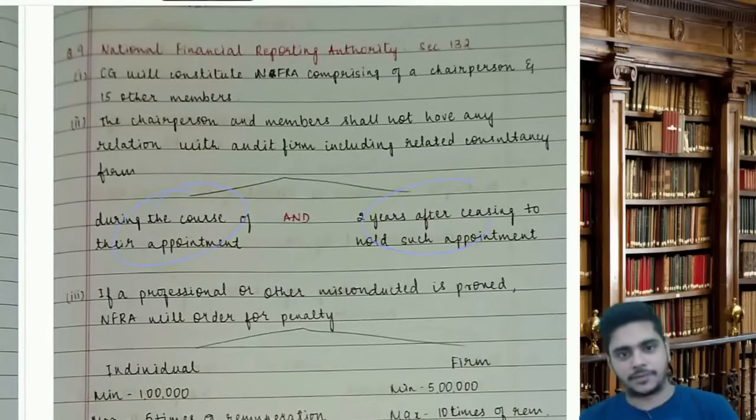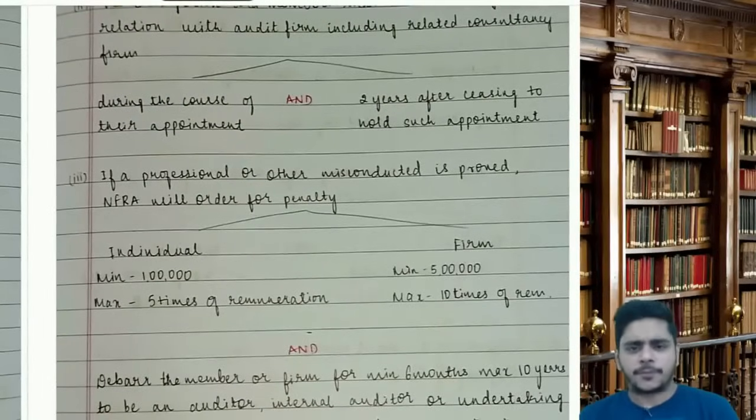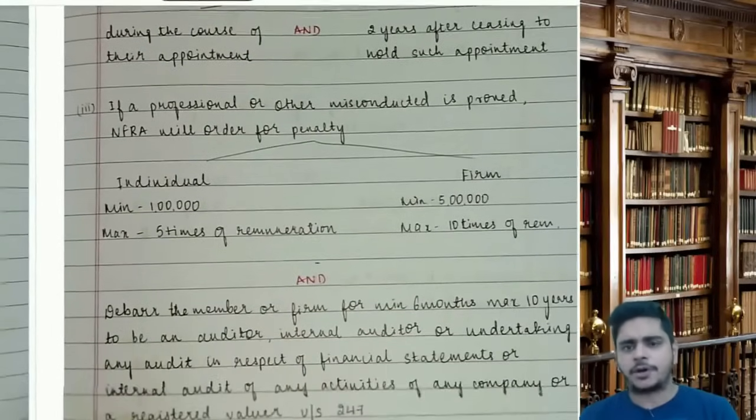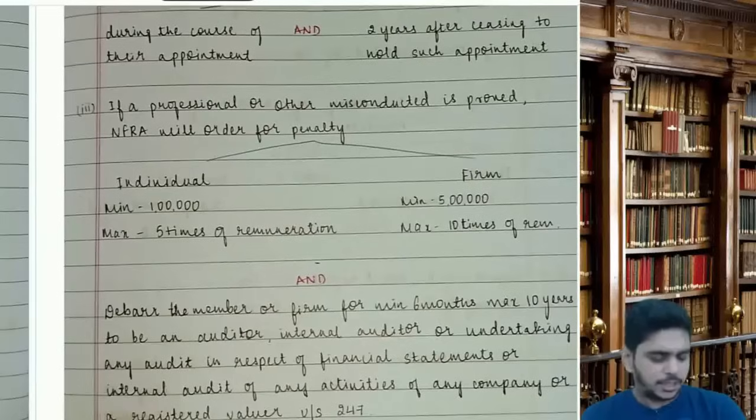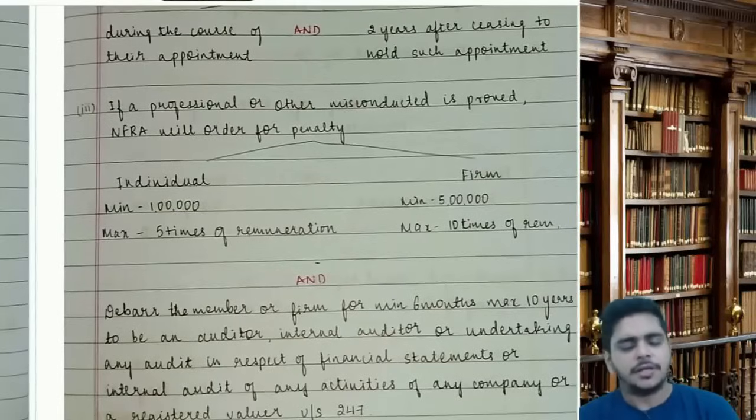2 years, your MCQ. If a professional or other misconduct is proved, then NFRA will order for penalty on the CA firms. How much? In case of individual, 1 lakh, max 5 times of the remuneration. In case of a CA firm, 5 lakhs, maximum 10 times of the remuneration. Individual, minimum 1 lakh, max 5 times of remuneration. In case of a firm, minimum 5 lakhs, maximum 10 times of the remuneration.